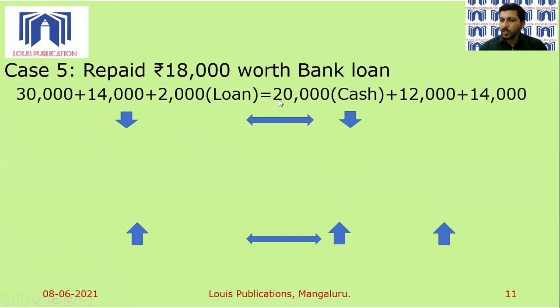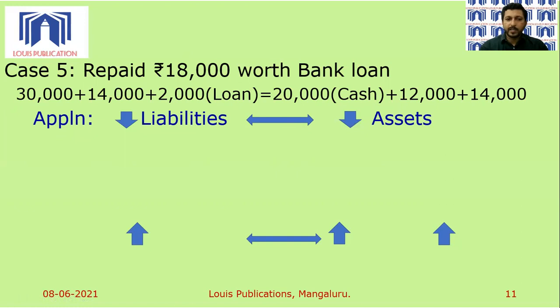Similarly, the cash and bank balance, which was 38,000. The business is paying 18,000 worth of loan in cash or bank balance, through check or online, any mode for that matter. So from 38,000, we deduct 18,000 and we get a 20,000 cash balance. This 12,000 is the value of machinery. This 14,000 is the value of furniture. Now, since we have repaid the loan, the application is that a decrease in the value of a liability will result in a decrease in the value of an asset. So when the loan amount decreases, the asset, cash and bank balance, will also decrease. So this is about the fifth case and its application.